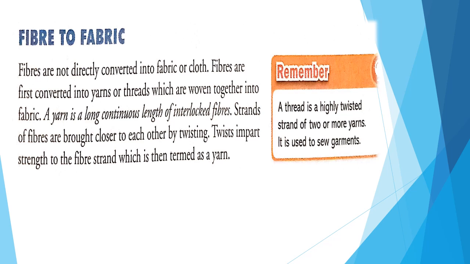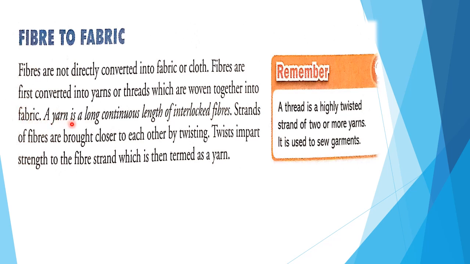Now we'll see this. This is fiber to fabric. Fibers are not directly converted into fabric or cloth. So you see children, these fibers are not directly converted into fabric or cloth. Let's see then how it happens. Fibers are first converted into yarns or threads, which are woven together into fabric. First these fibers are converted into yarn or threads, then after that they are woven together, and then they form a fabric.